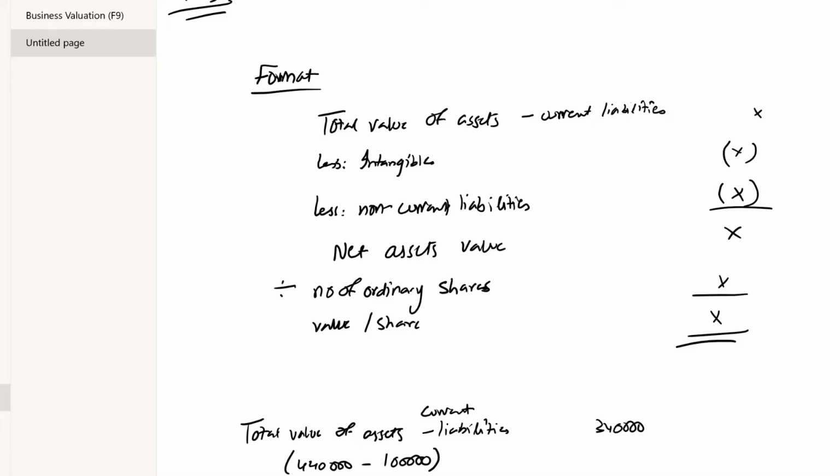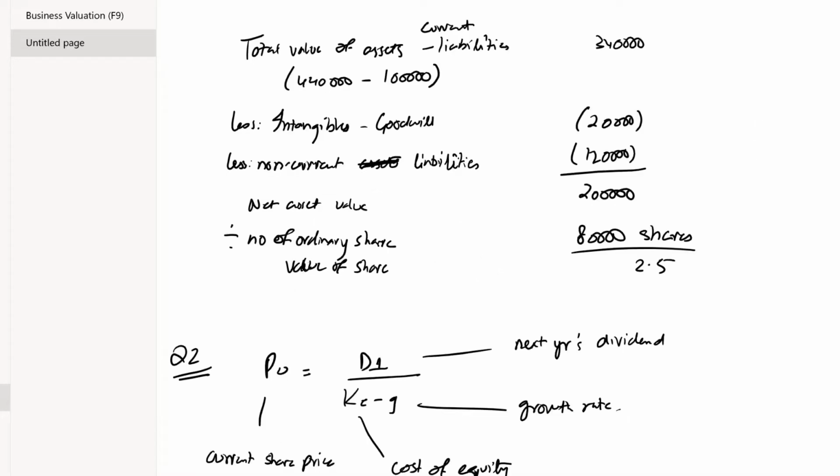Now the format is given: total value of assets minus current liabilities less intangibles. For intangibles, we have this example of goodwill, less non-current liabilities. Then we have net assets value divided by number of ordinary shares, and we'll have value per share. Total value of assets minus current liabilities gave us 340,000. The working has been presented over here: 440,000 minus 1 lakh. Then we have to subtract goodwill, that is 20,000, and then we have to subtract the non-current liabilities, those are 120,000 as mentioned in the question.